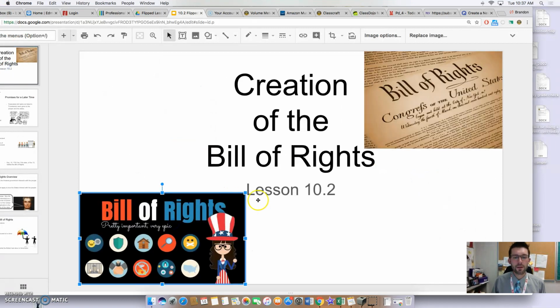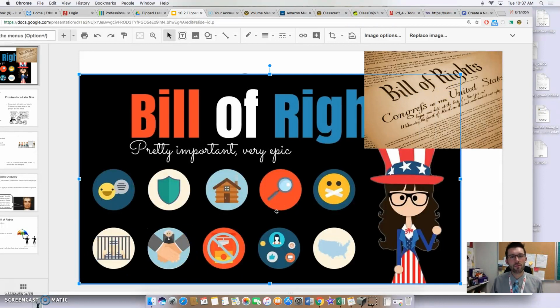So once again, going back to this starting picture, the hope is that by the end of chapter 10, you'll be able to look at these pictures and that you'll be able to see and to understand what each of these pictures represents in our Bill of Rights.